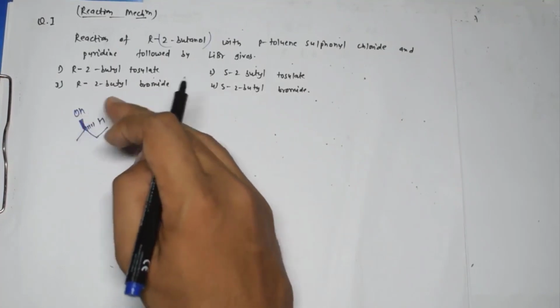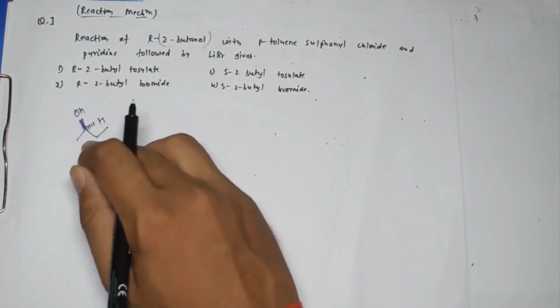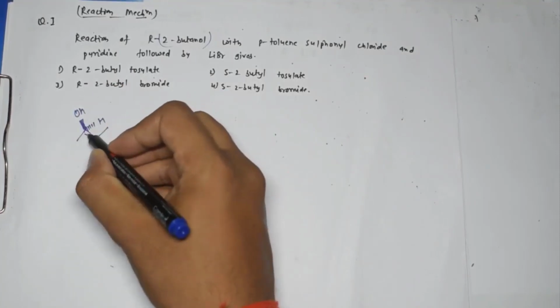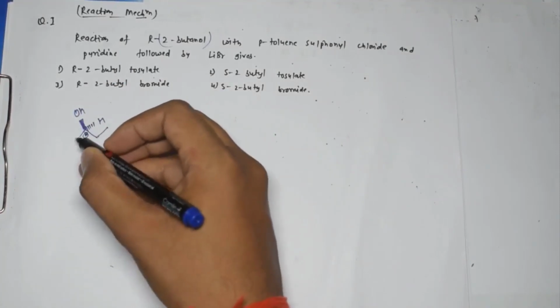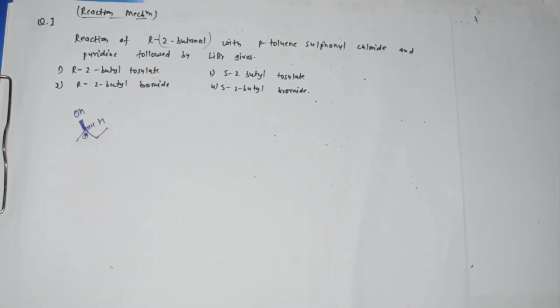If I take OH below the plane, once I try to assign the stereochemistry of this chiral carbon, it will become a little complicated. The least priority group, which is hydrogen over here, I should take below the plane, so it will be very easy for me to assign the stereochemistry.